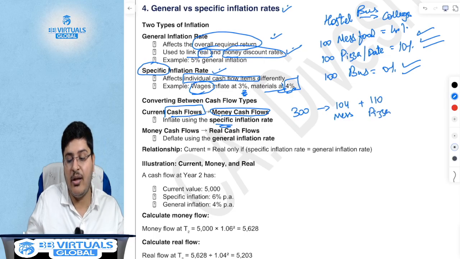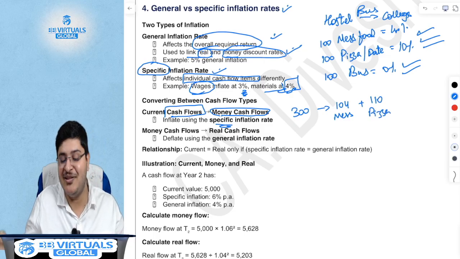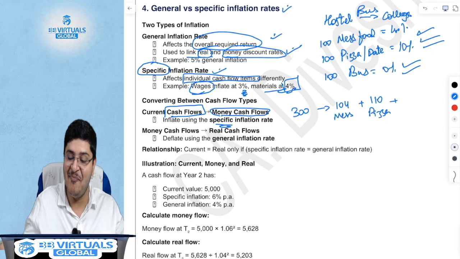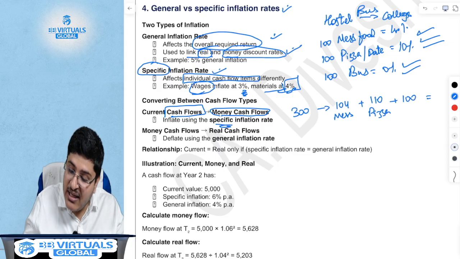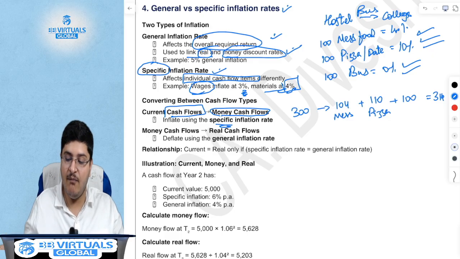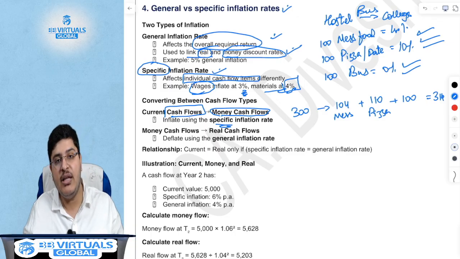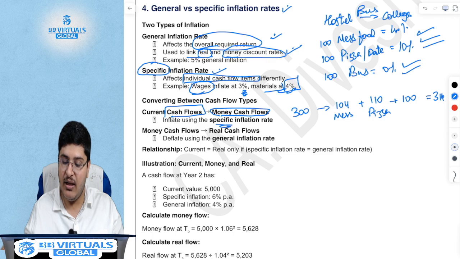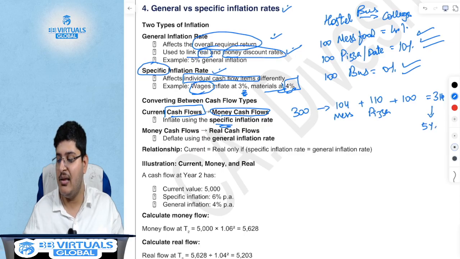But sir, looks like I may not be able to afford the pizza anymore. Keeping that example aside, 110 for pizza and 100 for the bus. So next year your total spending will be 314 rupees. But sir, my investment gave me only the inflation rate. Keeping aside the real rate for a moment, it gave me only the general inflation rate, which is the average, for example 5%. Then your 314 rupees divided by